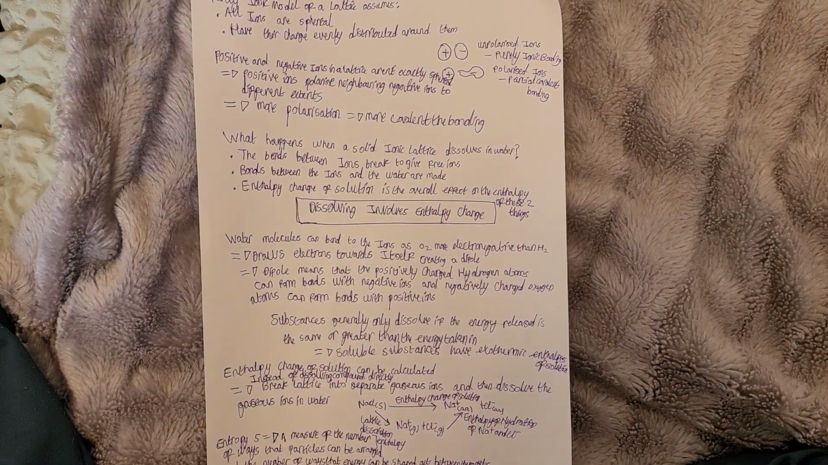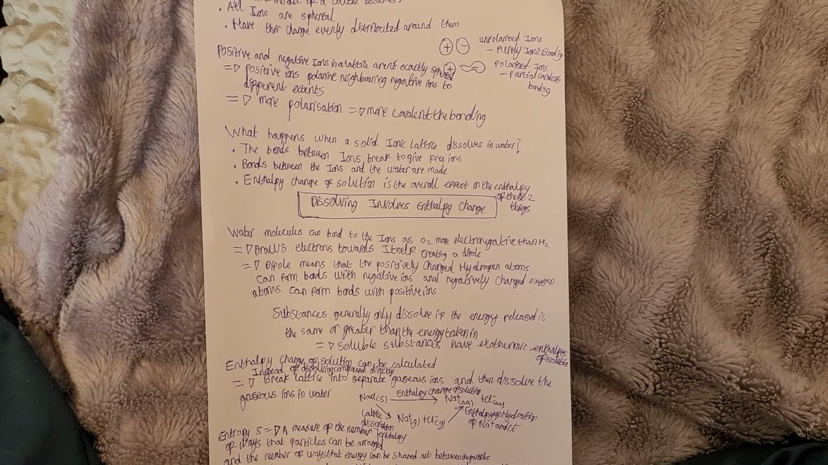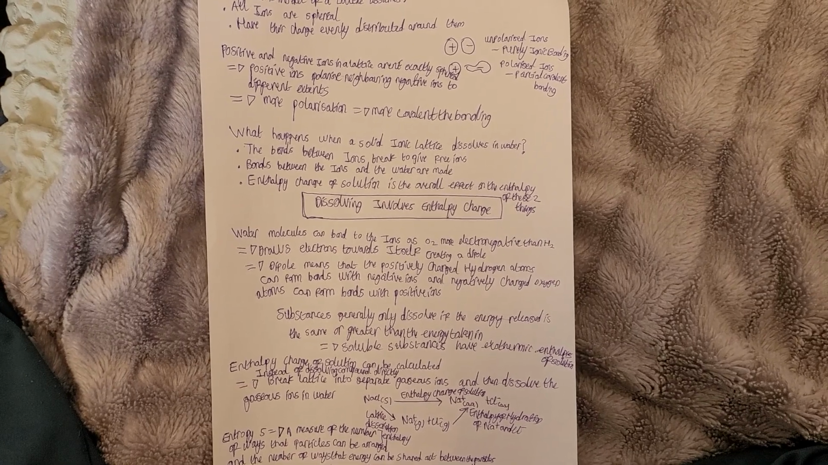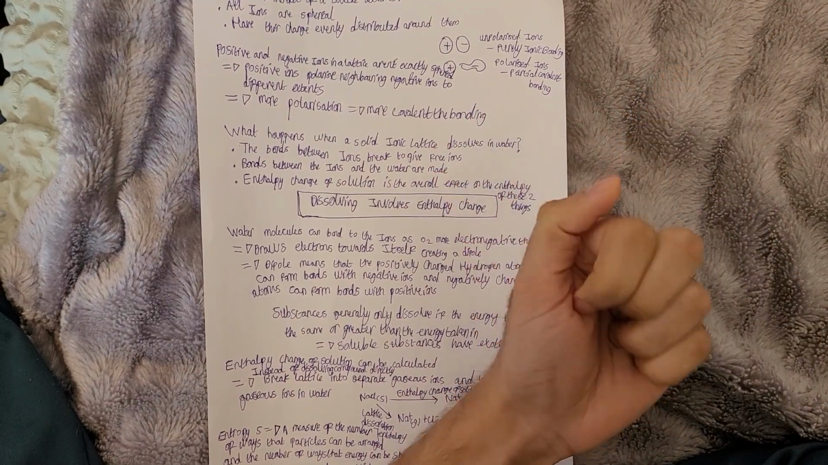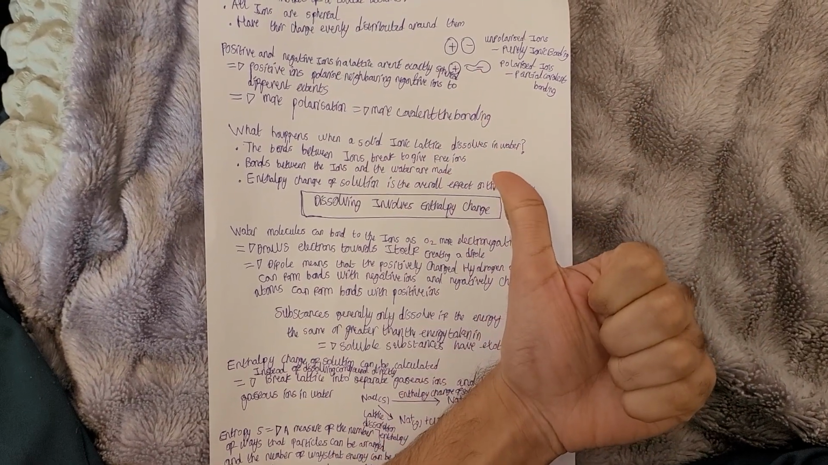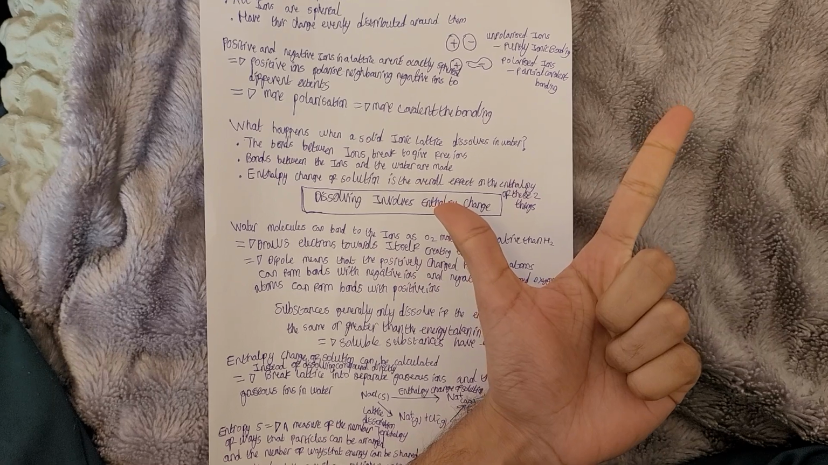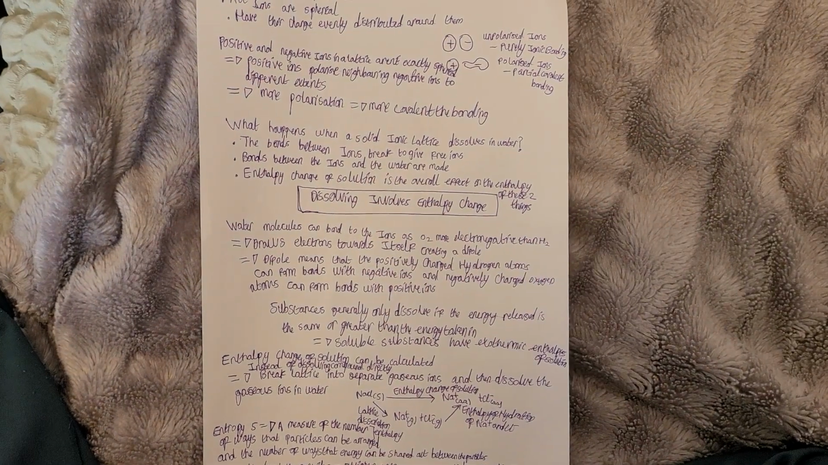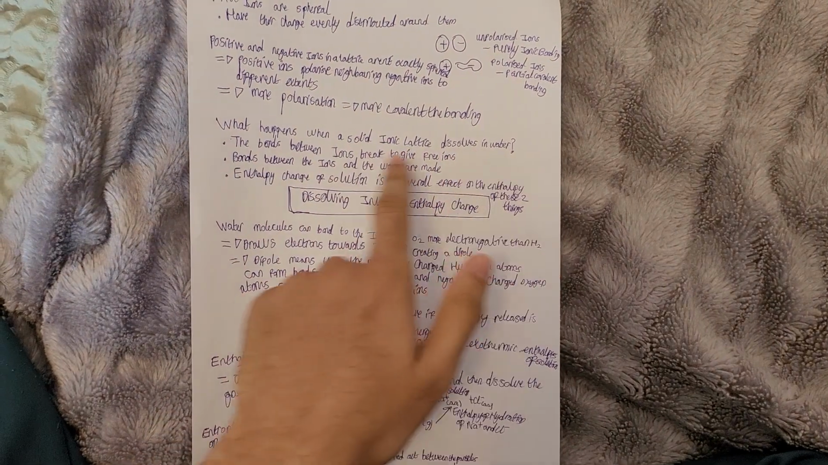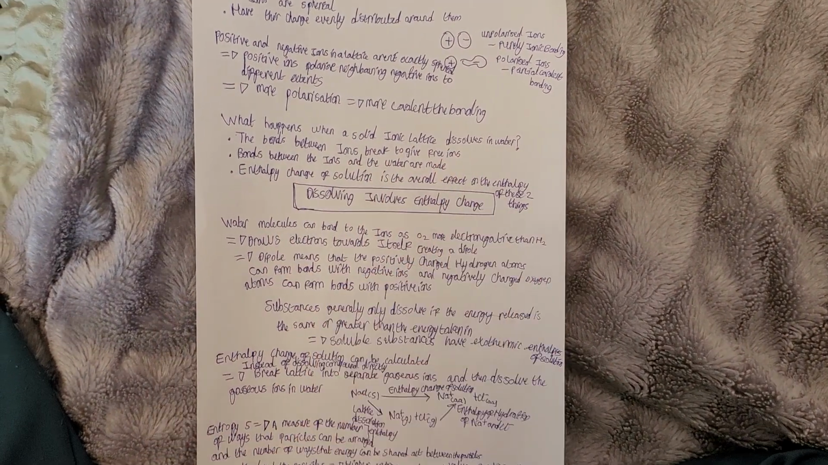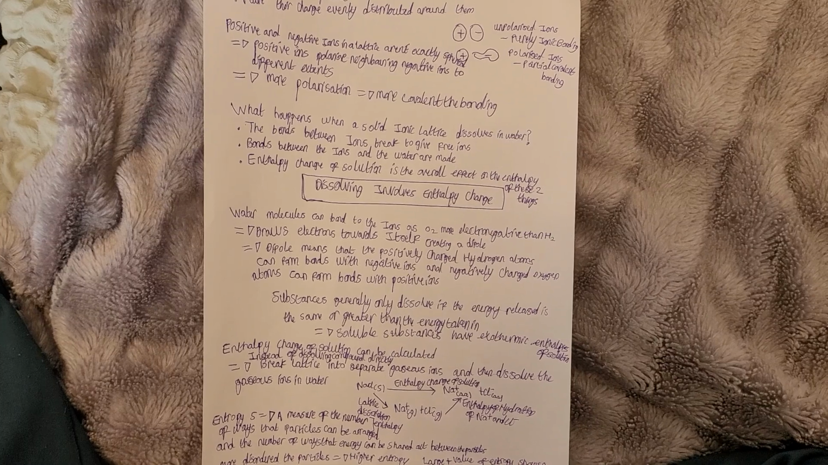What happens when a solid ionic lattice dissolves in water? The bonds between ions break to give free ions. Bonds between the ions and water are made. The enthalpy change of solution is the overall effect on enthalpy of these two things. Bonds between ions breaking to give free ions is endothermic. Bonds between ions and water being made is exothermic. Dissolving involves an enthalpy change.